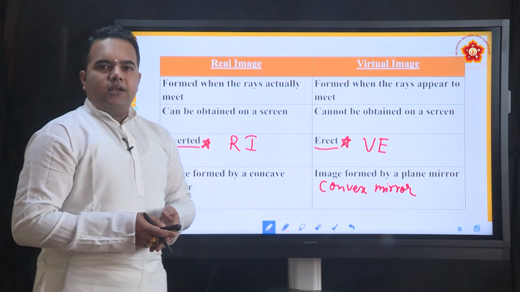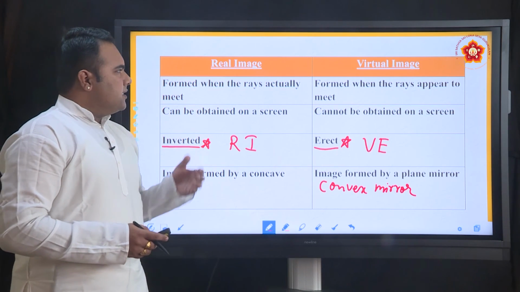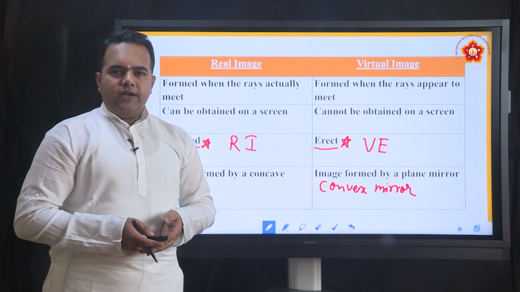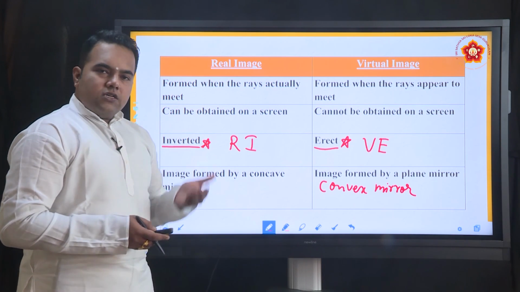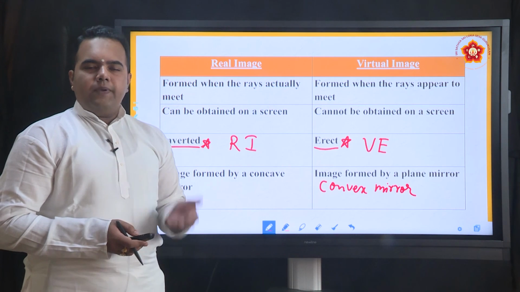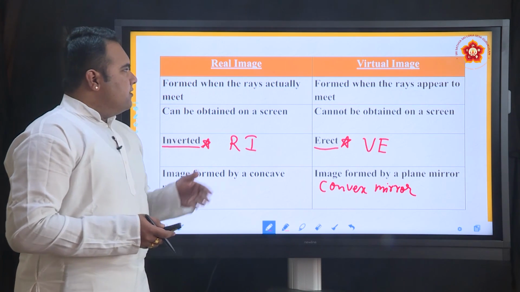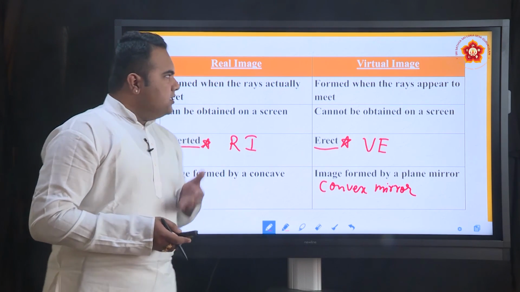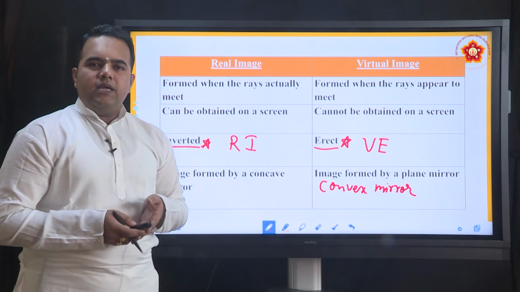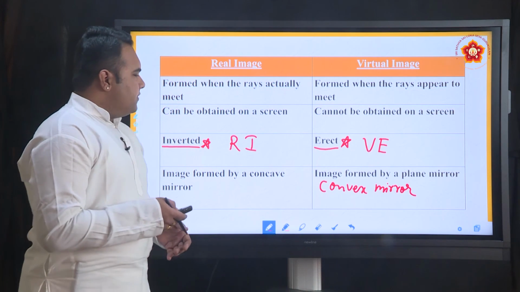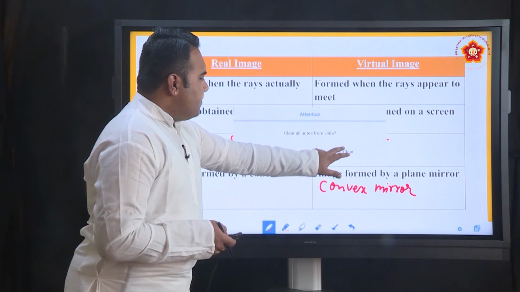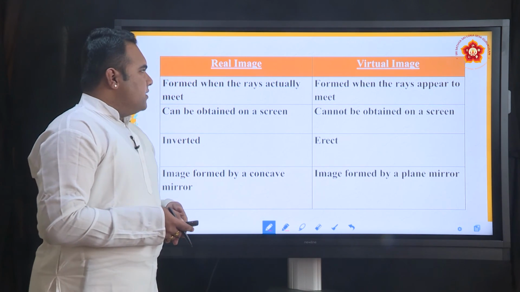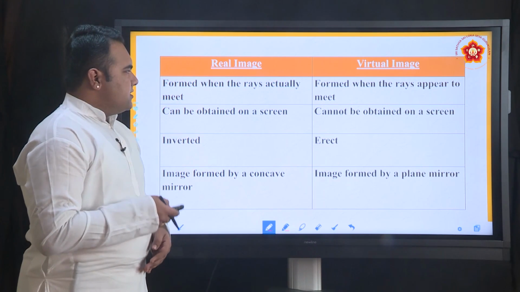In this module we have discussed the basics of what we mean by light, what reflection of light is, what the laws of reflection of light are, what plane mirrors are, and what the characteristics are of an image formed by a plane mirror, and in general of any image that is formed. So, with this we will be winding up our discussion for this module, and we will continue with the next module in the later sessions.